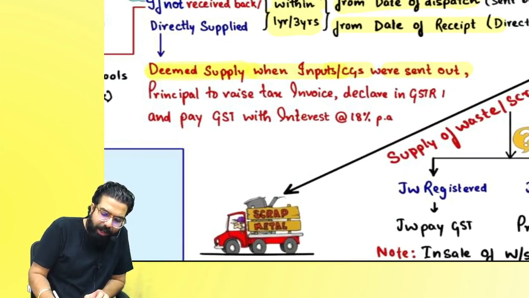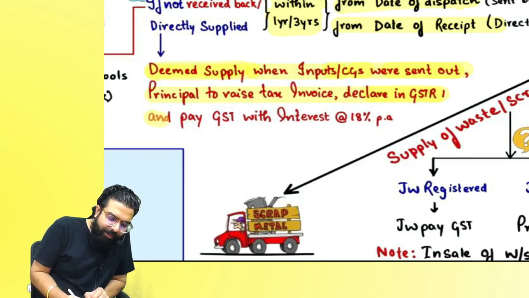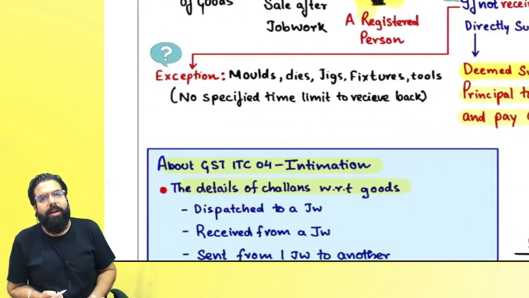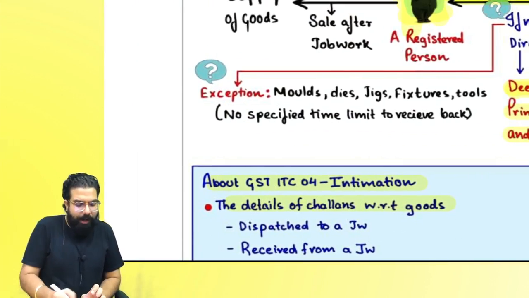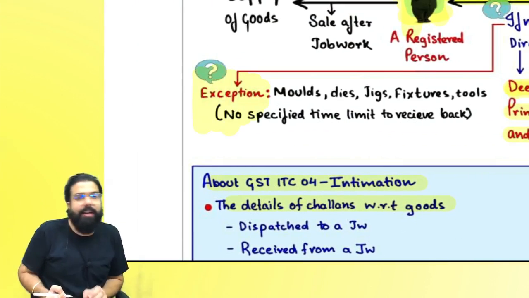Always remember, if it is not received back within 1 year in case of input, 3 years in case of capital goods from the date it was sent out, principal has to raise the invoice, declare it in GSTR1 and pay the tax along with interest at the rate of 18%. Always remember one thing, there is an exception.